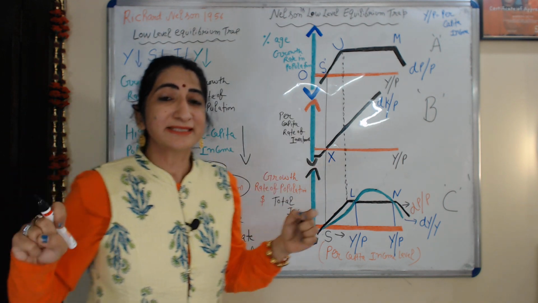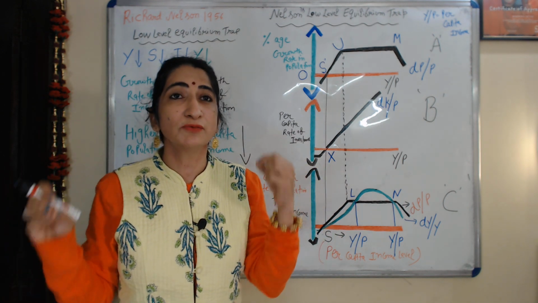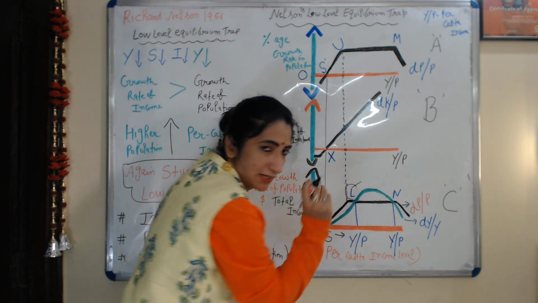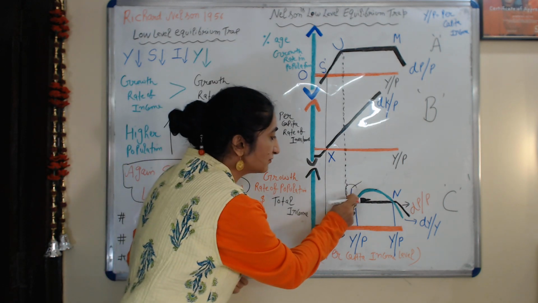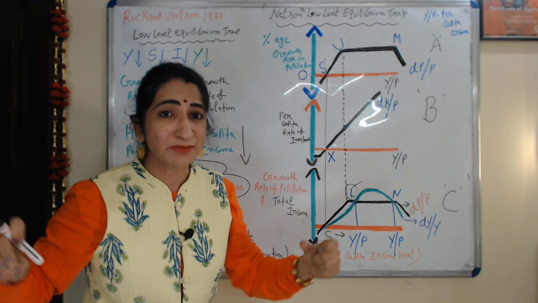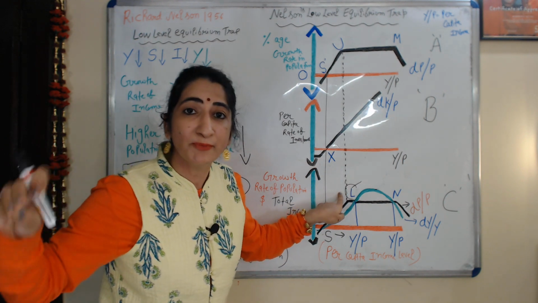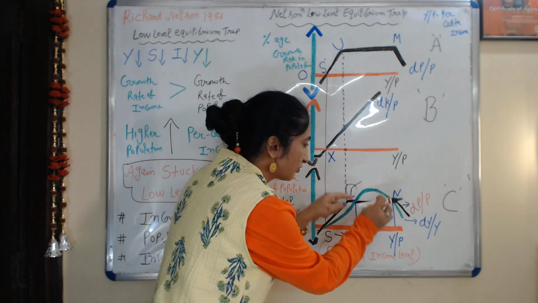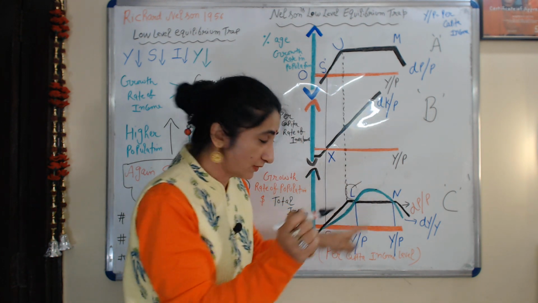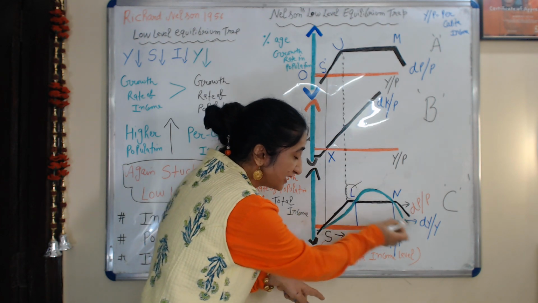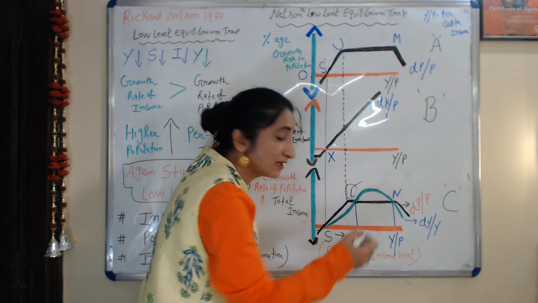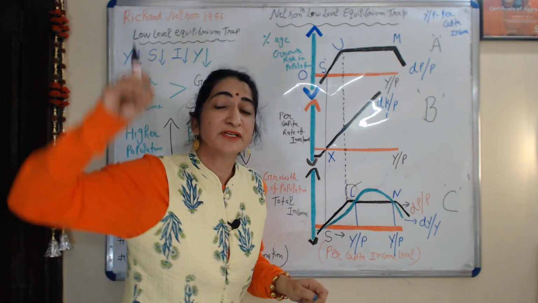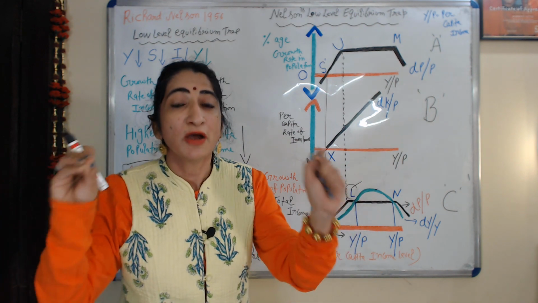So in this situation we need a big jump, meaning we need such an amount of force so that we can reach this L point. Once we are able to reach or cross this L point, you can see that after the L point growth of income is more than growth of population. You can clearly see this green curve is growth of income and this black curve is growth of population, and after the L point growth rate of income is more than growth rate of population.